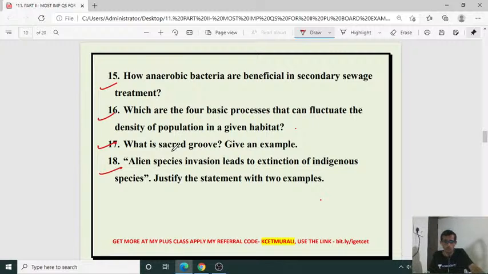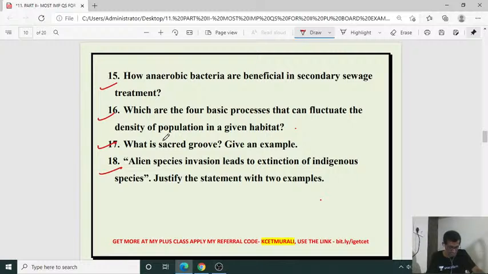Justify the statement with the two examples. So here Nile perch introduction results in the cichlid fish extinction. Then Parthenium and Lantana and water hyacinth pose the threat to indigenous species of that aquatic ecosystem.